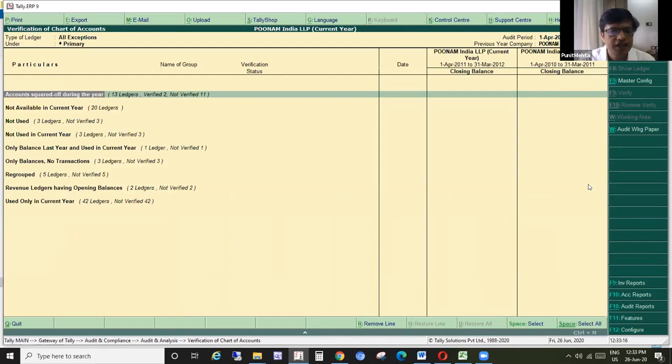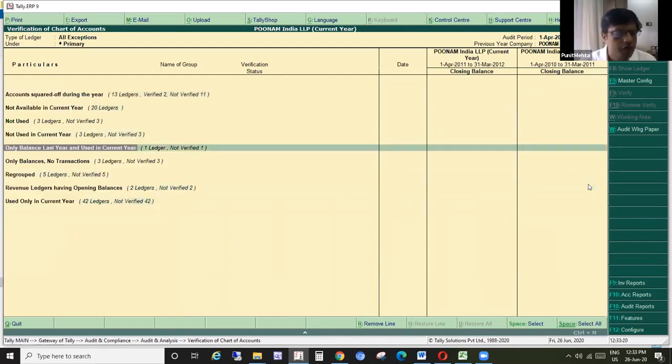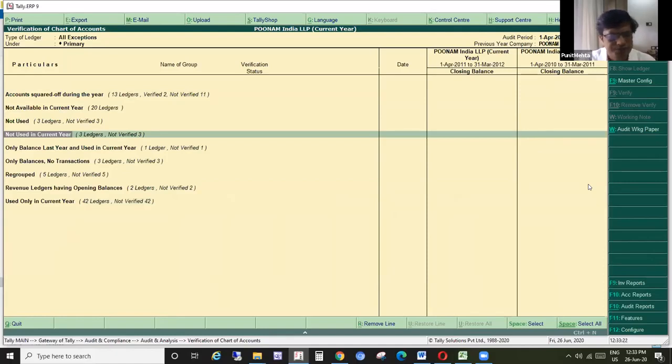Here we see accounts squared off during the year. Now all these are self-explanatory from the auditor's perspective. Of course, Ankit Bhai, if you want to look at it, you can definitely have some comments over it. But otherwise, they are self-explanatory.